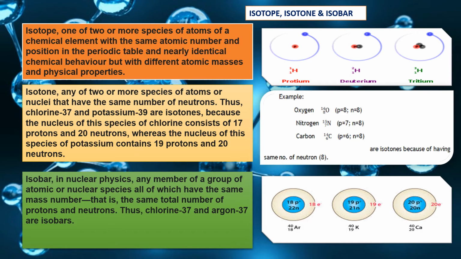In the first diagram, argon 40Ar18. In the second diagram, potassium 40K19. And in the third diagram, calcium 40Ca20. So here the mass number is the same. So you can say that these are isobars. And these are examples of isobars also.